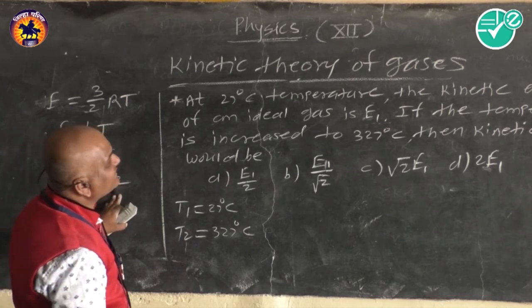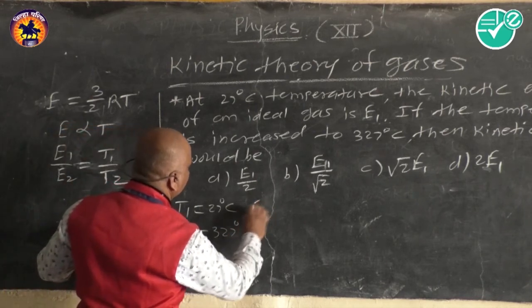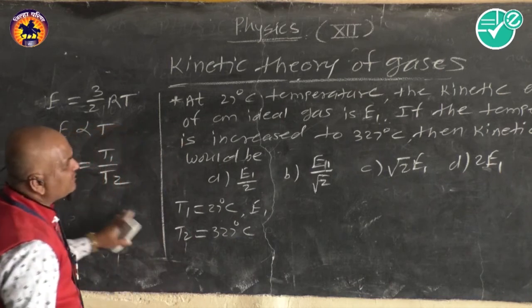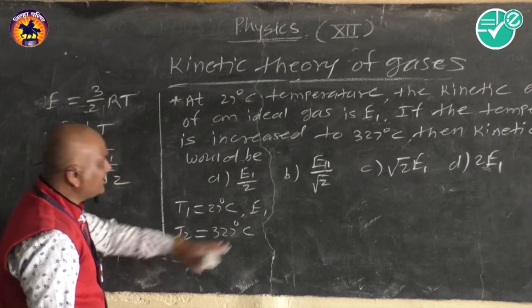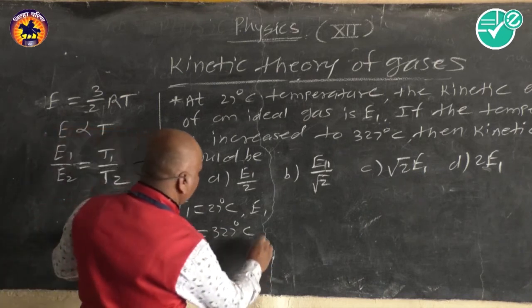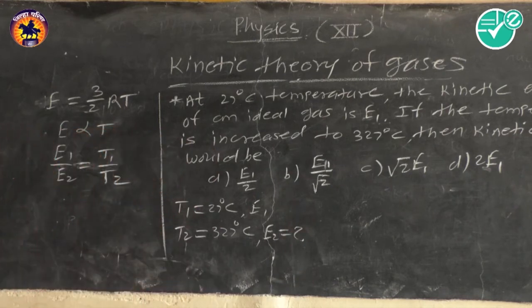At 27 degrees Celsius, the kinetic energy of an ideal gas is E1. If the temperature is increased to 327 degrees Celsius, then the kinetic energy is, suppose, E2. So we have to find E2.